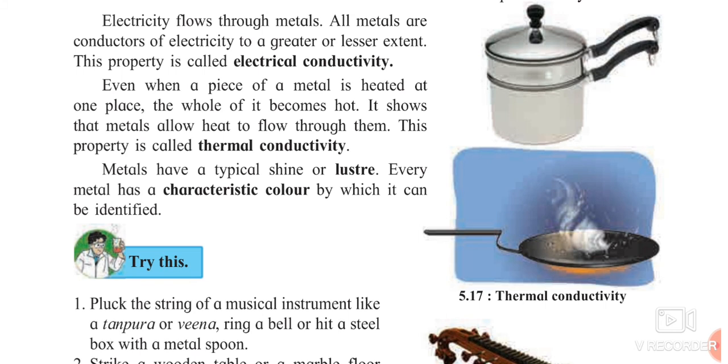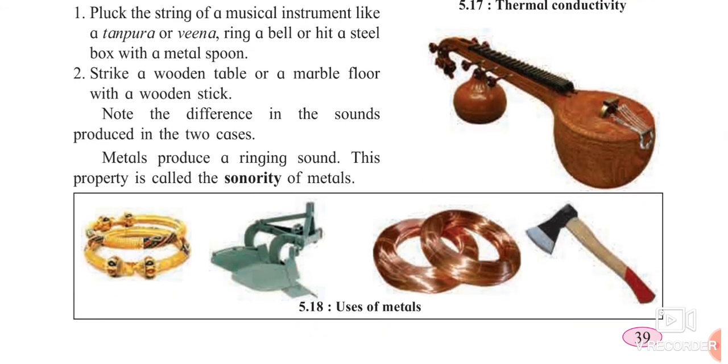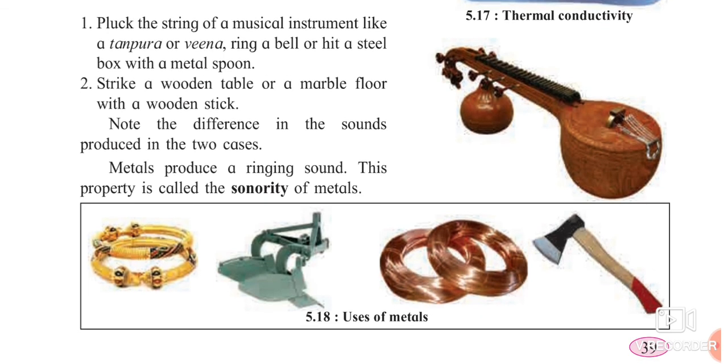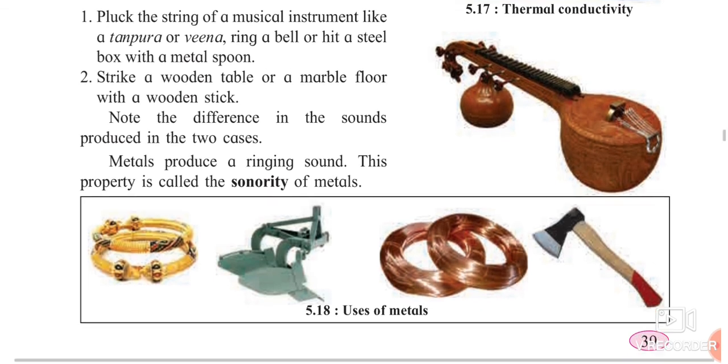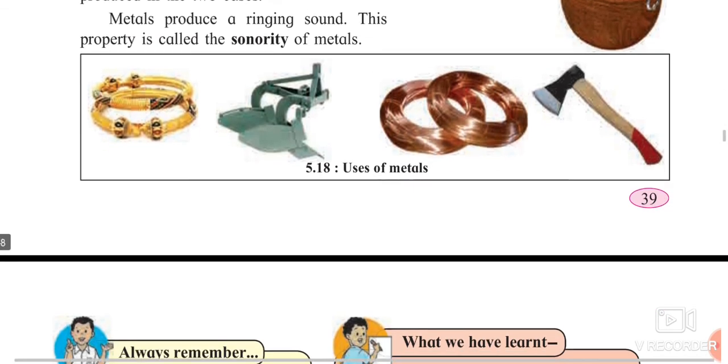What is meant by luster? Some certain metals are having a typical shine. It is also called as luster. Every metal has a characteristic color by which it can be identified. For example, silver is having grey color, gold is having a little copper like or golden color. And the last property of metal is sonority. The metals which produce sound, that property is called as sonority of the metals.